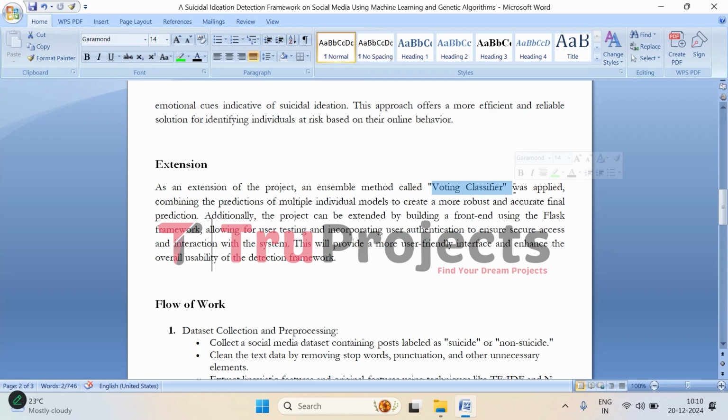Additionally, in this project, we are building the front end using the Flask framework. So this would allow users to interact with the system easily, making it more accessible. With the front end, we have also integrated a user authentication mechanism, which ensures that only authorized users can access the system, making the whole process secure and private.